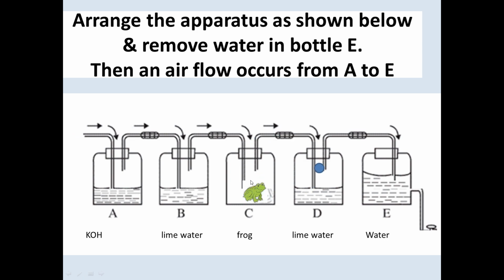If it produces carbon dioxide, that carbon dioxide containing air passes through lime water in D. If it contains carbon dioxide, the lime water in D should turn milky. If the lime water in D turns milky, you can make sure that the frog has released carbon dioxide. That's why the lime water in D turns milky. But the lime water in bottle B doesn't turn milky because air coming from the bottle A doesn't contain carbon dioxide. The carbon dioxide coming from the atmosphere was absorbed by potassium hydroxide. Accordingly, it is very apparent that the frog has released carbon dioxide.